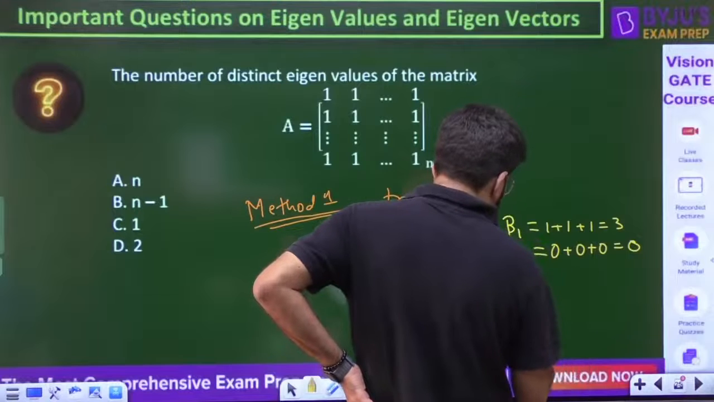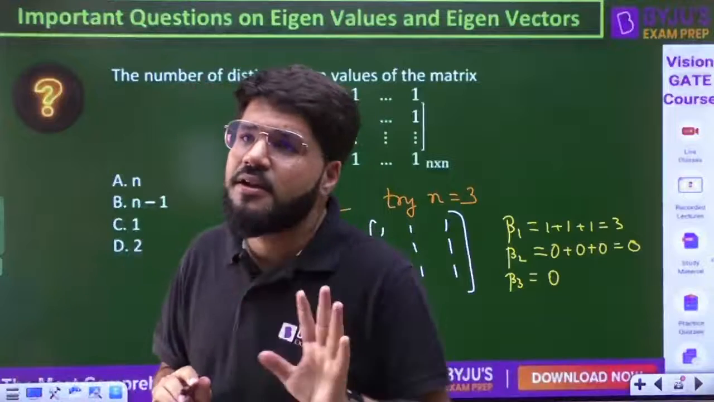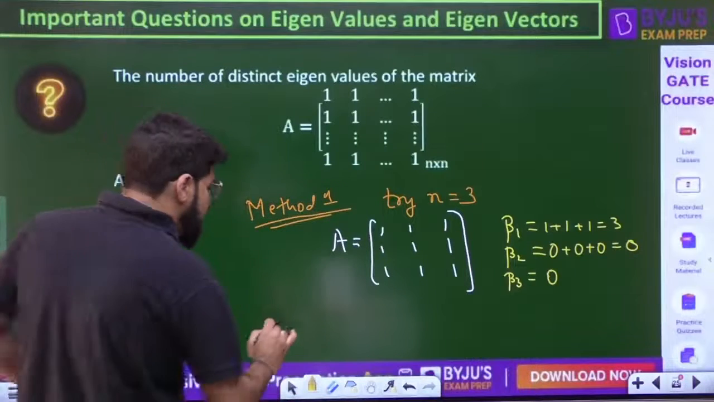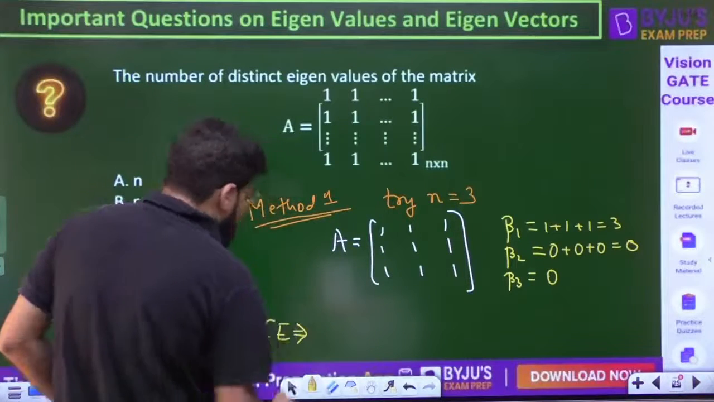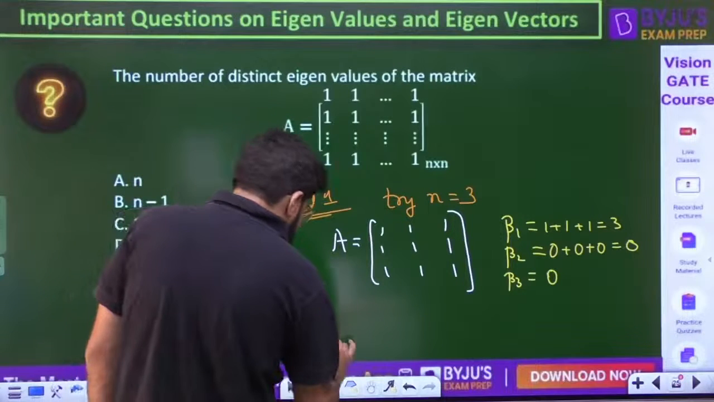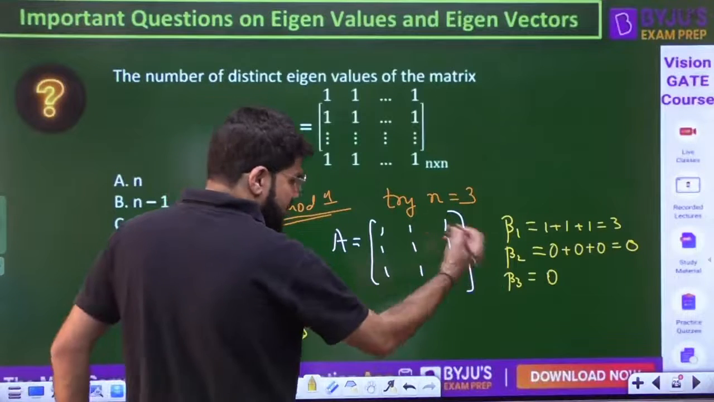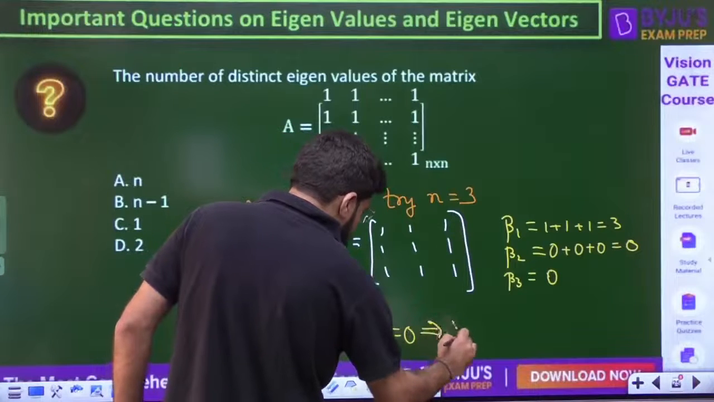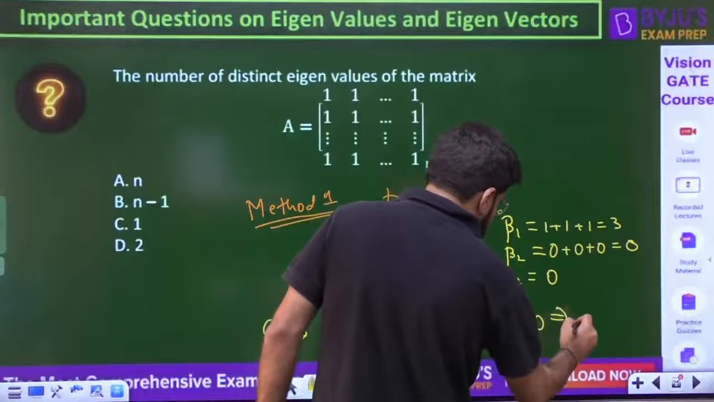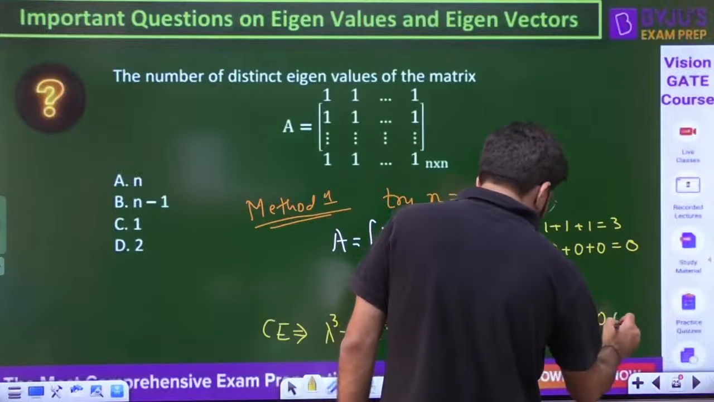And what is beta 3? The determinant is anyway 0, because even if any two rows are identical, the determinant is 0. Here all three rows are identical, so the determinant is 0. So what is the characteristic equation? It is lambda cube minus beta 1 lambda square plus beta 2 lambda minus beta 3. That gives lambda square, lambda minus 3 is 0. There is a factor of lambda square, so lambda is 0, 0, 3.